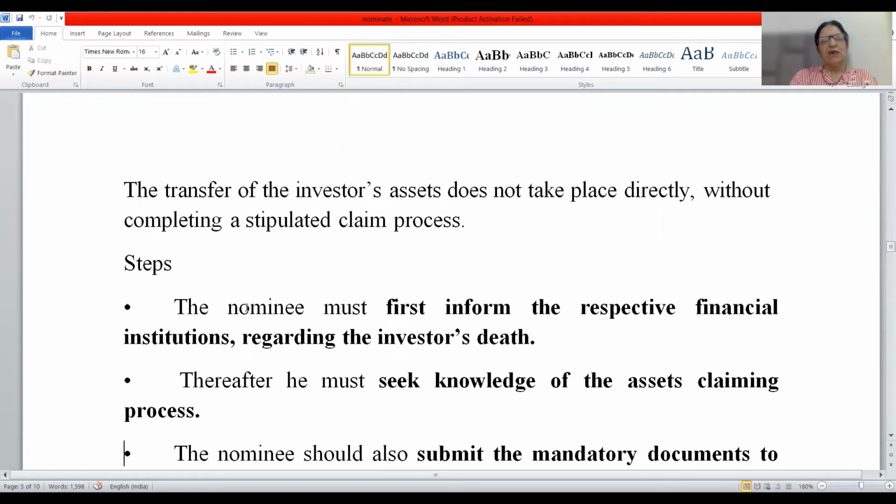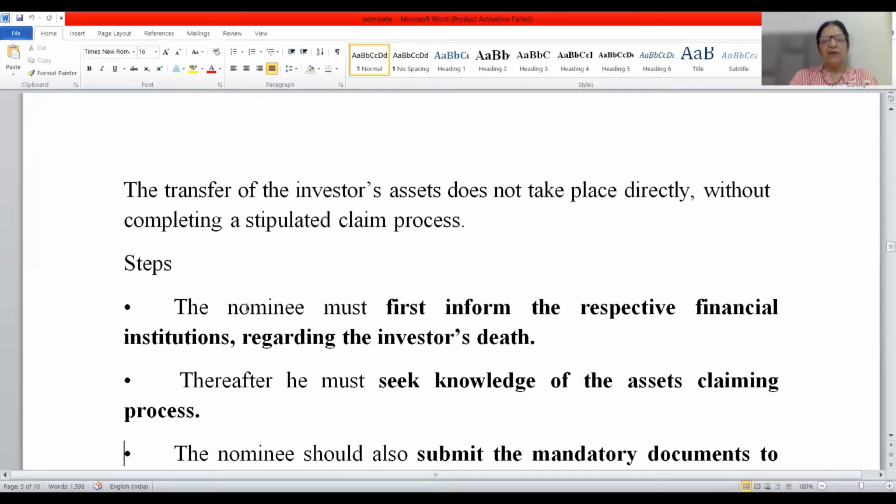First, the nominee must inform the respective financial institution, maybe a bank or LIC or any investor company or any other institution, depending upon the investment, that so and so investor has unfortunately left this world. Thereafter, he must seek knowledge of the assets claiming process.